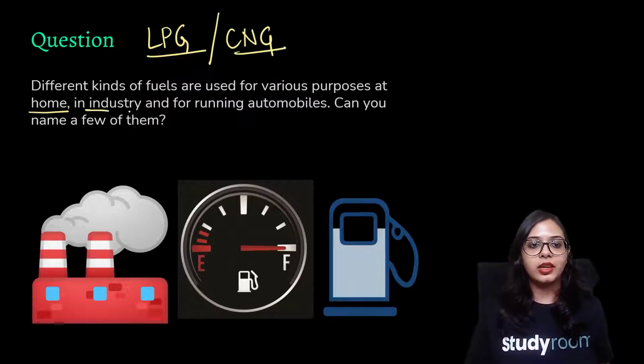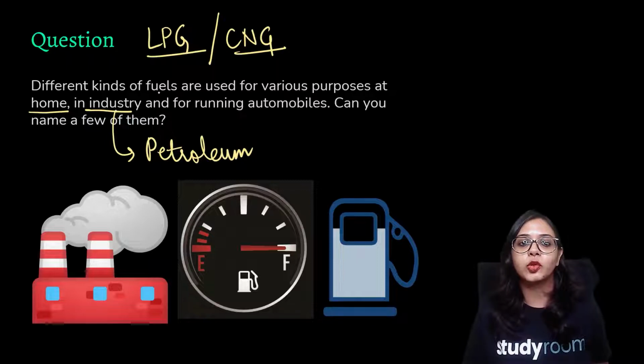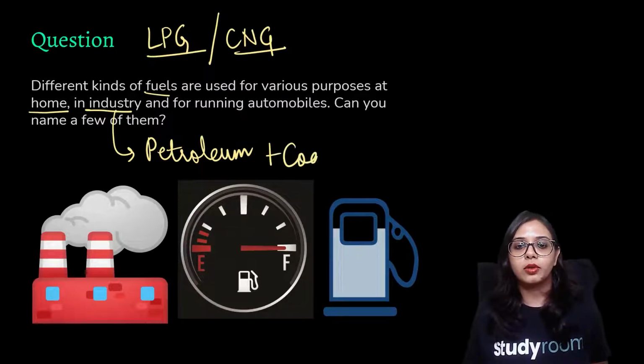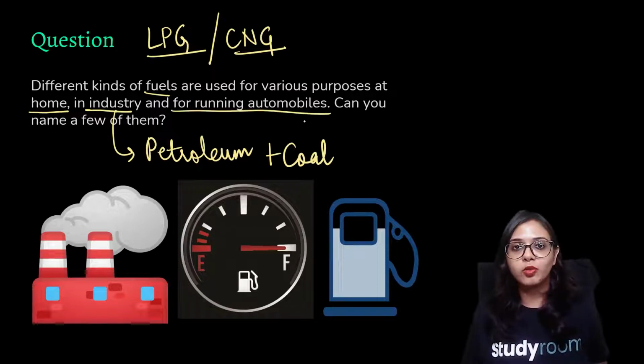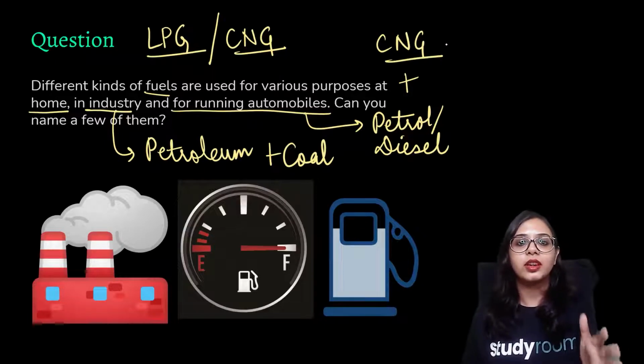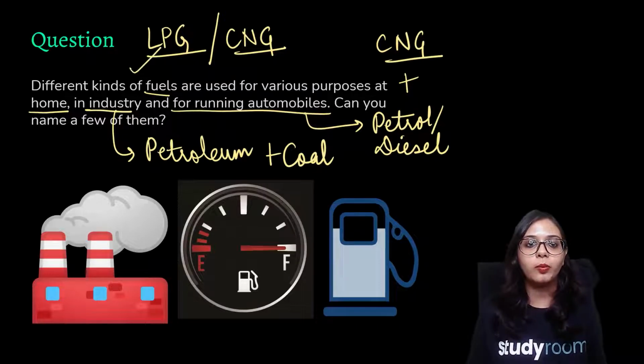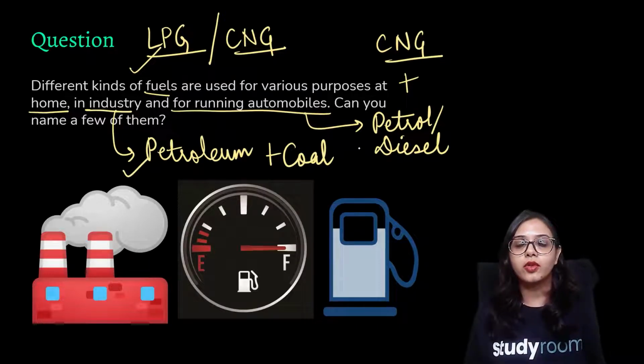In industry, we also use a lot of petroleum products for the manufacture of all those items which require fossil fuels. Along with petroleum, we also use coal. For running automobiles, we use petrol or diesel, and also CNG. So these are the different kinds of fuels used for various purposes, be it at home, in industries, or for running automobiles.